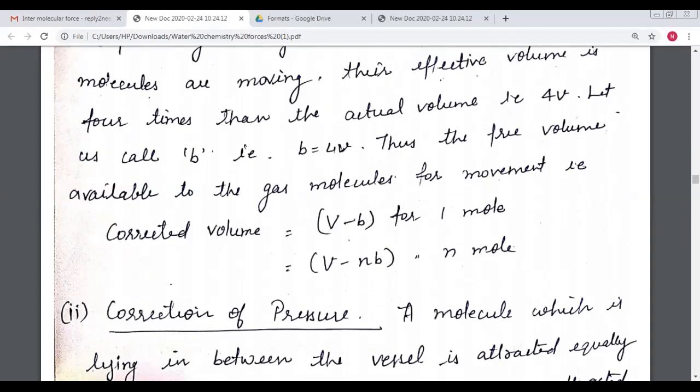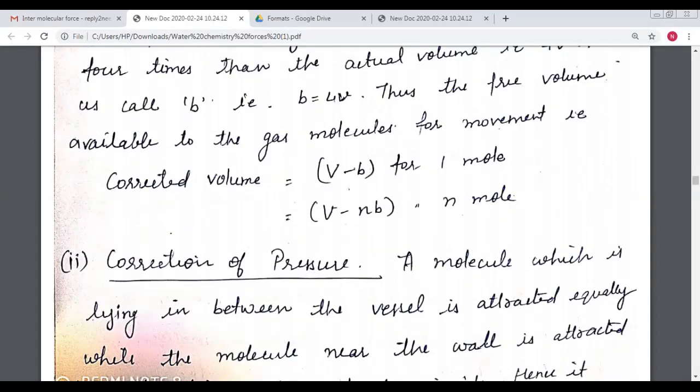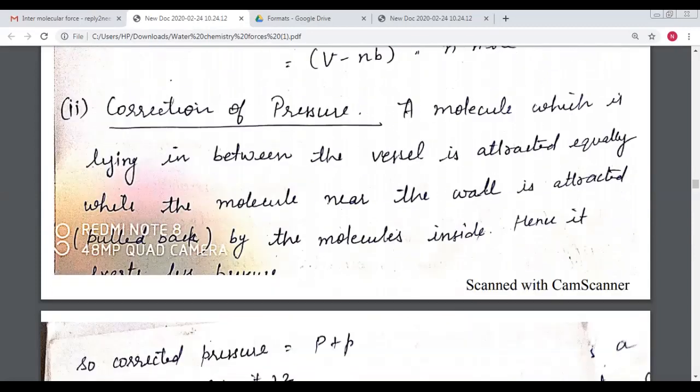Thus the free volume available to the gas molecule for movement, that is the corrected volume, is equal to V minus b for 1 mole, and for n moles, V minus nb. So this is the correction in the volume. Now the correction in the pressure: a molecule which is lying in between the vessel is attracted equally, while the molecule near the wall is attracted by the molecules inside.